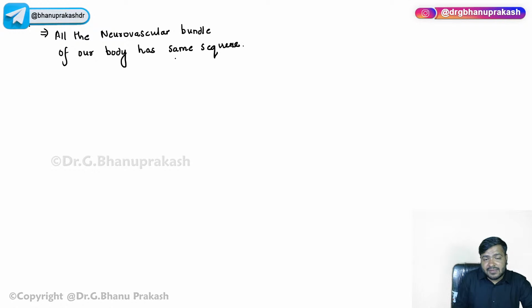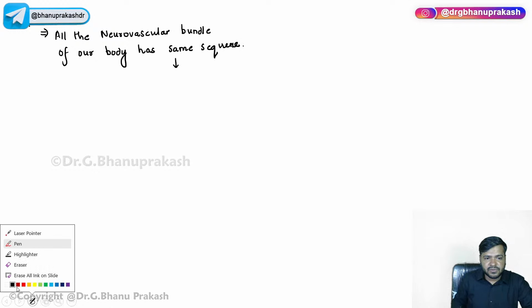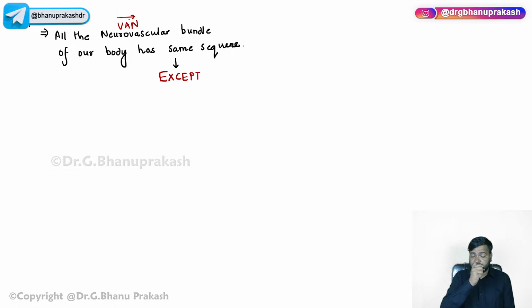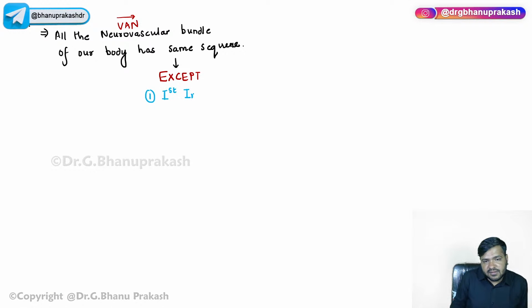Exceptions you have to remember: all our body will have the same sequence, the vein, artery, and nerve, right? But except the two important things that have been asked in the exams. The first one is the first intercostal space.